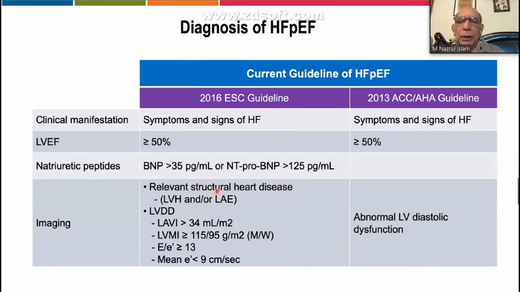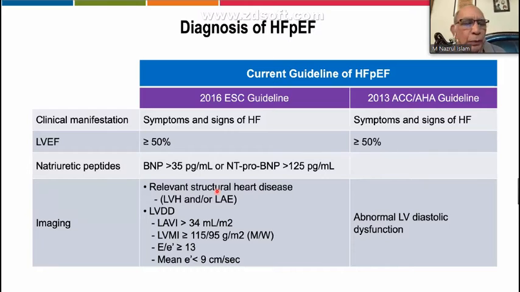So now there are two important definitions. The current definition, from the 2013 ACC/AHA guideline, on the right side, you see both are common: signs and symptoms of heart failure, and the ejection fraction is more than 50. They do not mention the BNP level, but they do mention abnormal LV diastolic dysfunction. The more elaborate definition was the 2016 ESC.